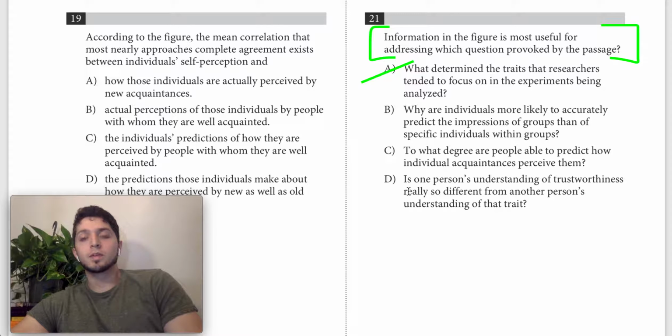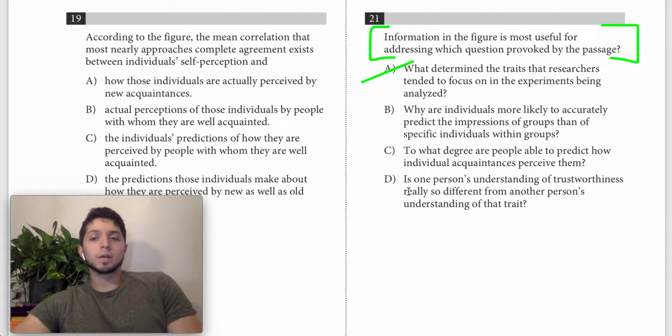B says, why are individuals more likely to accurately predict the impression of groups than specific individuals within groups? Two things wrong with this. One is that the figure doesn't really talk about this. The passage does, but the figure doesn't talk about the distinction between groups and individuals. So it couldn't really shed any light on that. Moreover, there's not enough information in there to begin with to give a why answer, right? All it's doing is reporting the fact, not really giving an explanation or a why. So for those two reasons, B is wrong.